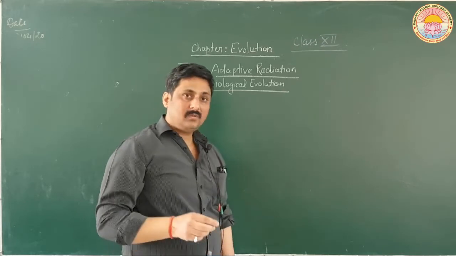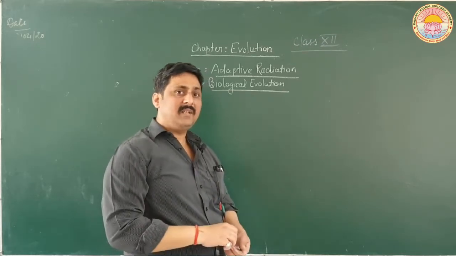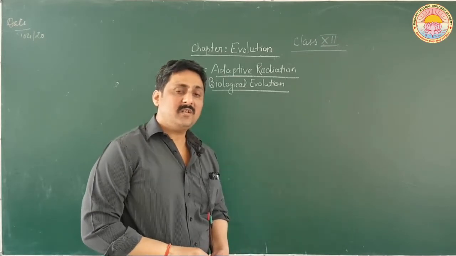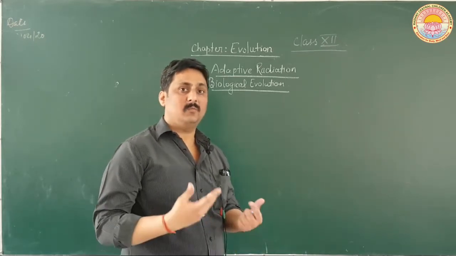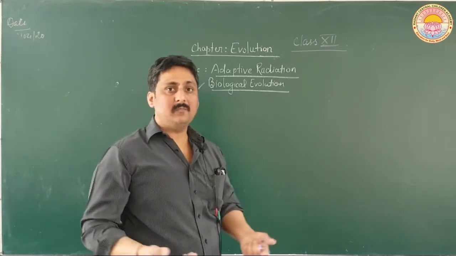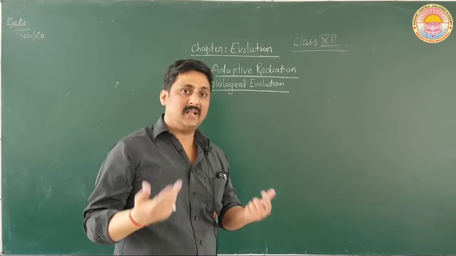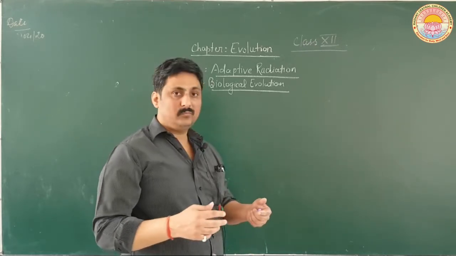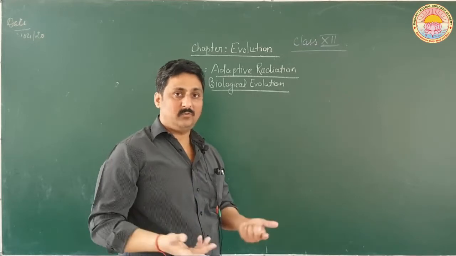Now, natural selection might have started taking place during the initial phase of cell formation. Cells with differences in metabolic activities gave rise to evolution.